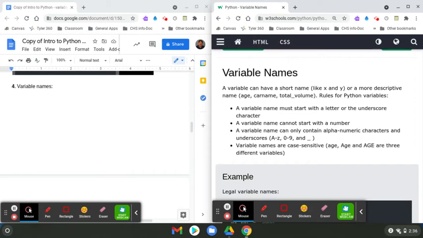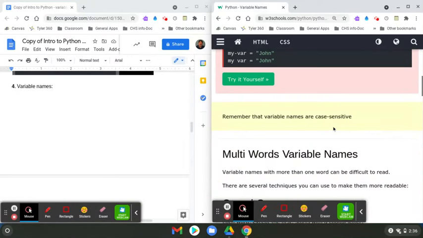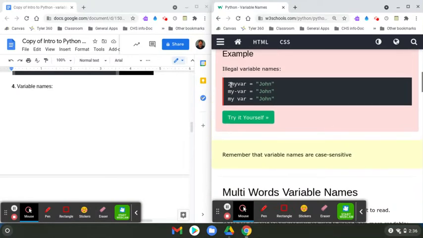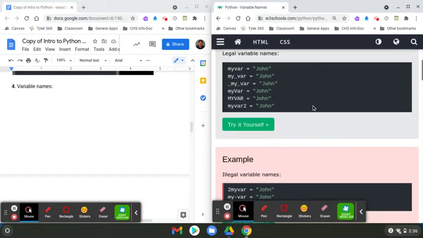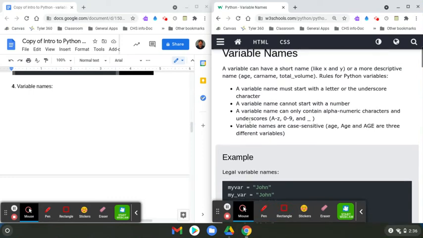Rules for Python variables. A variable name must start with a letter or the underscore character. If you don't know what an underscore is, that's what it is right here. I'm pointing to it with my mouse. I don't know if you see it or not. And a variable name cannot start with a number. So if you see something like this where it has a 2 at the beginning, that's not going to work.